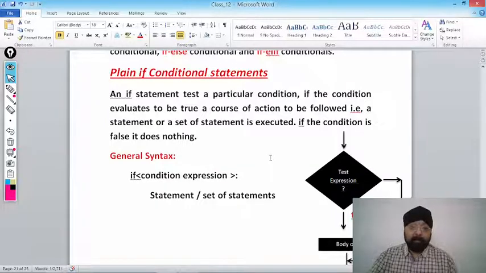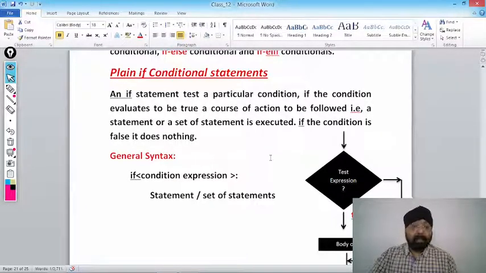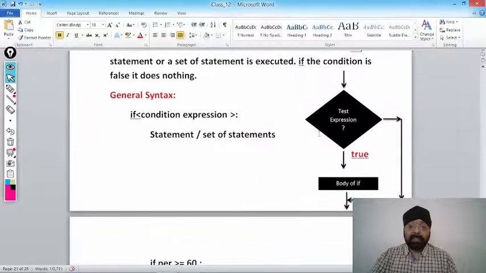Now where we will use plain if, where we will use if else, where we will use if elif, that depends upon the requirement of the application. These are the tools which are provided by the Python language to perform a specific task. Getting my point? Now how you want to communicate with the computer, that depends upon the requirement of the application. Whether your work is done with the plain if, or you want to use if else, or if elif, depending upon the requirement of the application.